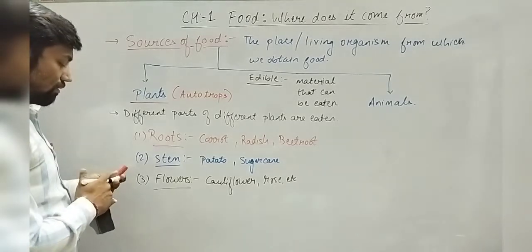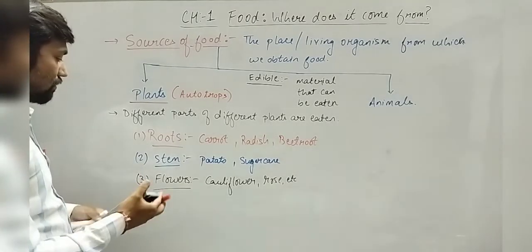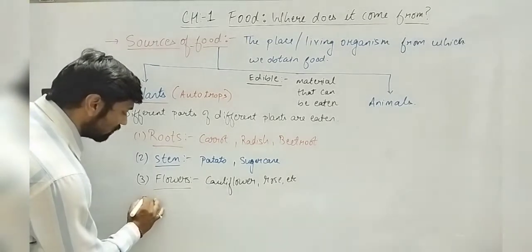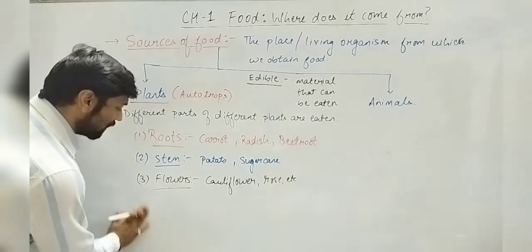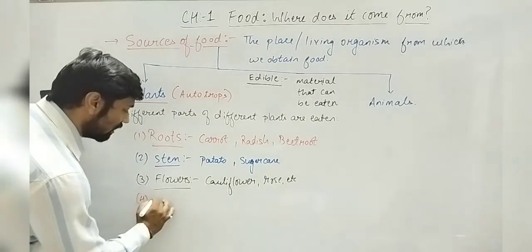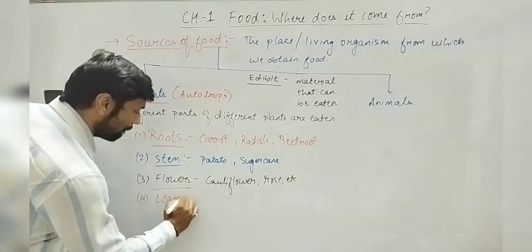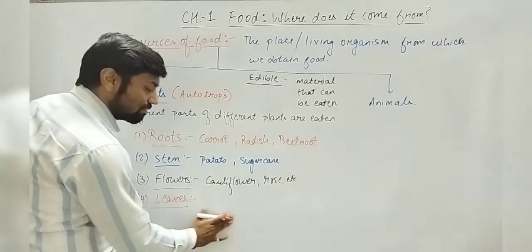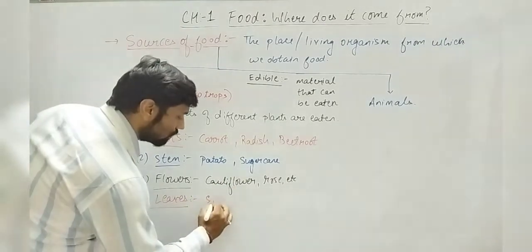Next one, leaves. Which plant's leaves do we eat? So there are numerous examples, right? Plants like spinach, which I already explained to you.